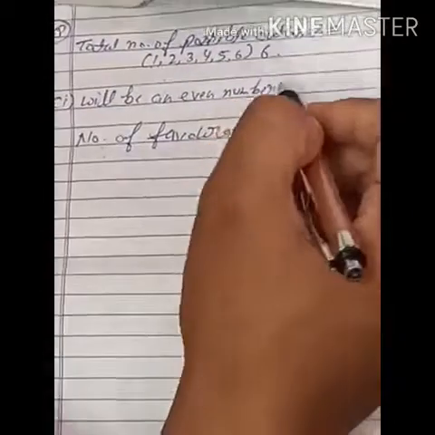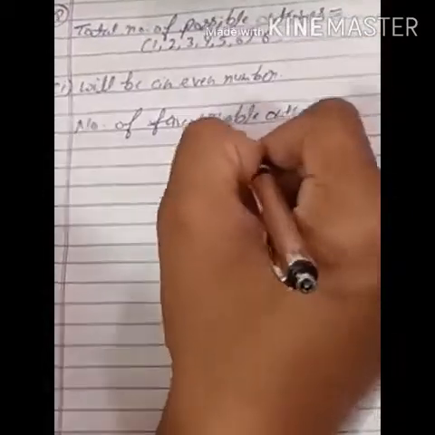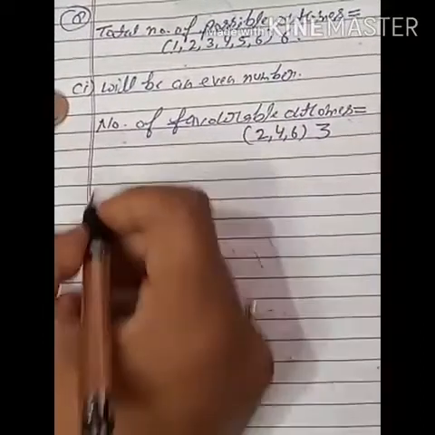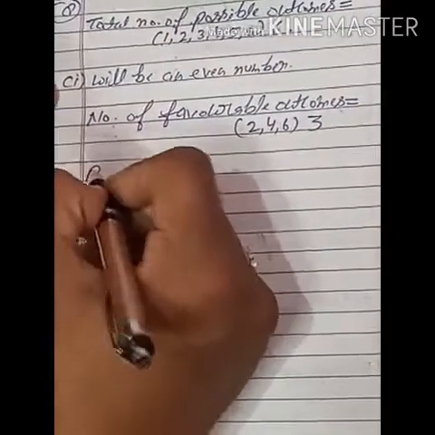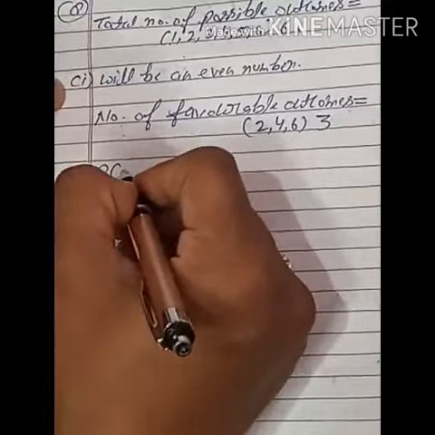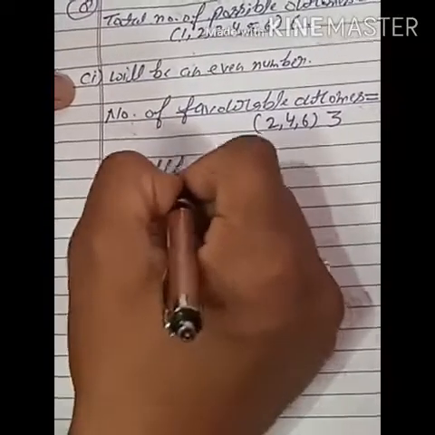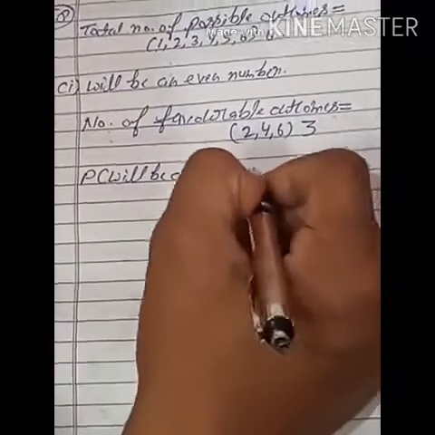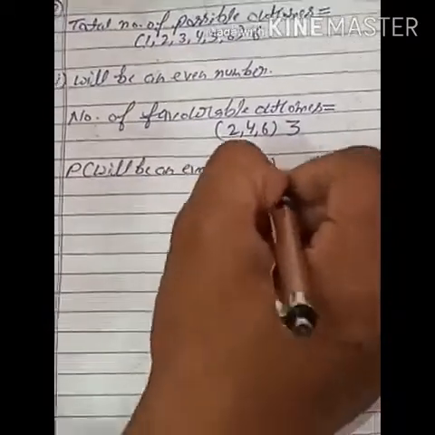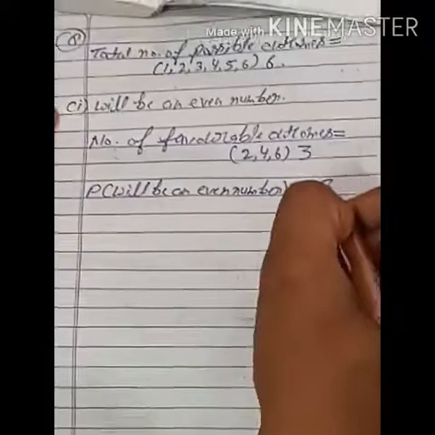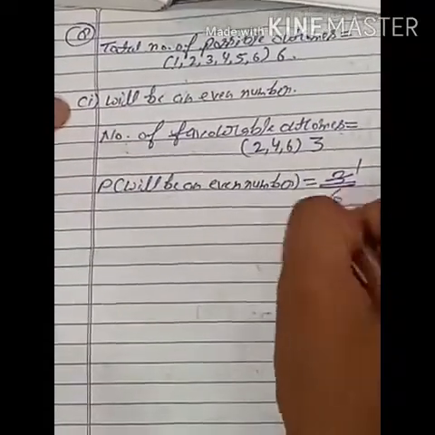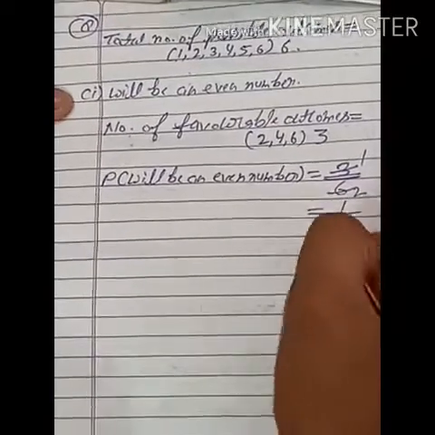So how many even numbers are there? 2, then 4, then 6. So how many? 3. So number of favorable outcomes are 3. So probability of an even number is equal to number of favorable outcomes 3 upon total number of outcomes 6. So 3 upon 6, it means 3 ones are 3, 3 twos are 6, 1 upon 2.